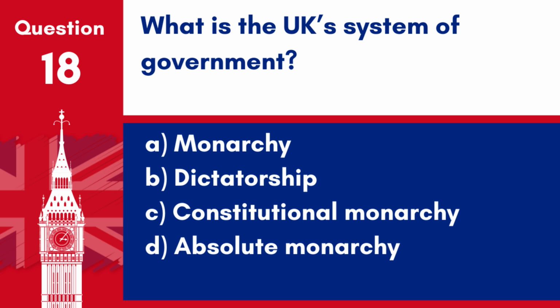Question 18. What is the UK's system of government? A. Monarchy. B. Dictatorship. C. Constitutional monarchy. D. Absolute monarchy. Answer C. Constitutional monarchy. The UK operates under a constitutional monarchy, where the monarch has ceremonial roles and the government is run by elected officials.